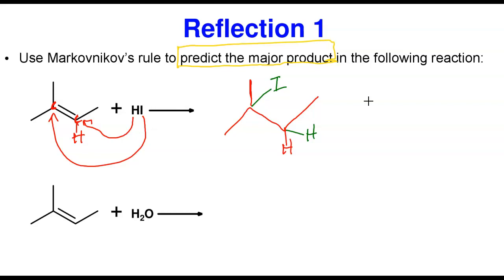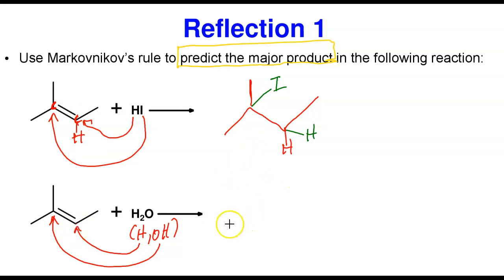So the first reaction here is hydrohalogenation, or addition of hydrogen halide. The second one is hydration, which is the addition of water. Remember, water will be broken down into this. So what's going to happen? Now, this is the same reaction. Here has no hydrogen. So what it means is that OH is going to go to add at this point, whereas hydrogen will come and add at this point, because here, like I showed you, there's one hydrogen.